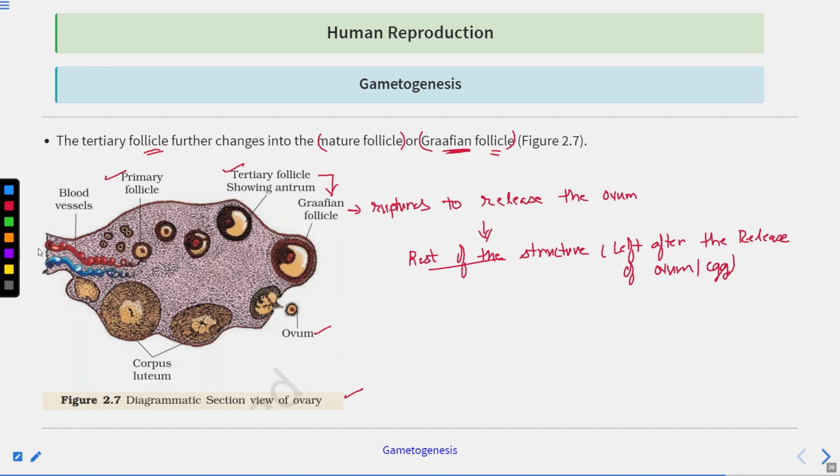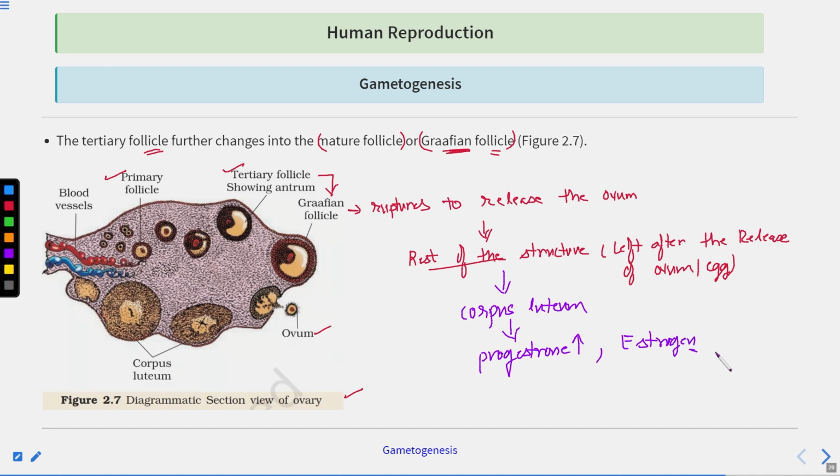Corpus luteum. So the corpus luteum acts as a temporary endocrine gland because it secretes hormones. Basically it secretes a high amount of progesterone, and it also secretes another hormone known as estrogen.